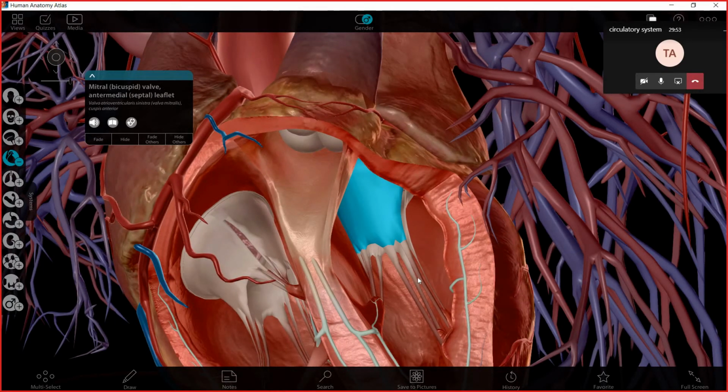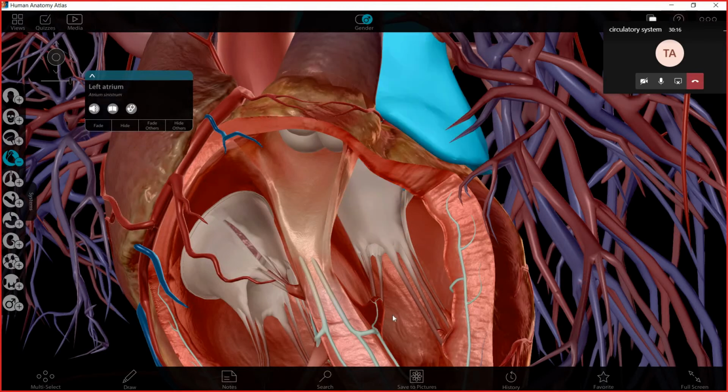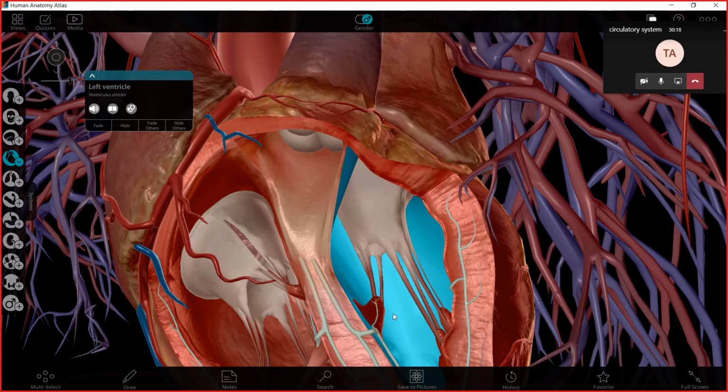Because it has two parts to fix in the wall of the ventricle. Can you see here? This is a part and this is another part. So it needs two parts to fix itself in the wall of the ventricle. So this is the first valve, which is called the mitral valve, which is between the left atrium and the left ventricle.